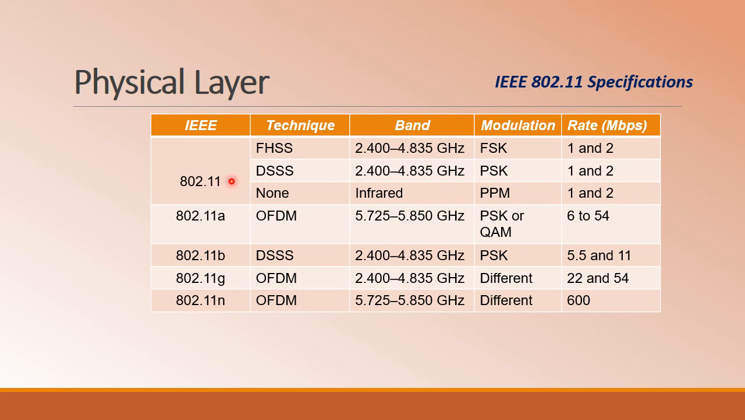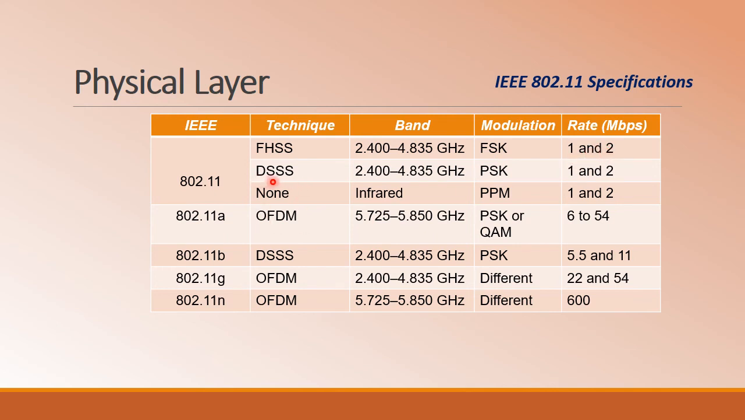The distinction is given in terms of the standards, the frequency band in which it operates, the modulation techniques being used, and the data rate that is supported. So 802.11, the basic or initial version, is implemented in 3 different techniques. One is frequency hopping spread spectrum, which operates in the 2.4 to 4.835 gigahertz range. The modulation implemented is frequency shift keying. The data rate supported is 1 to 2 Mbps.